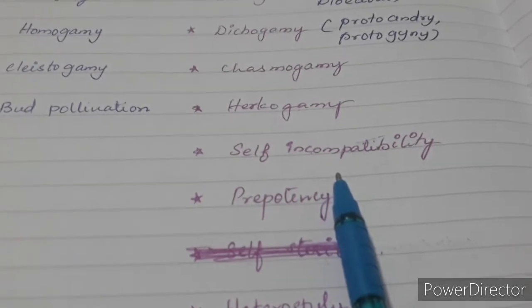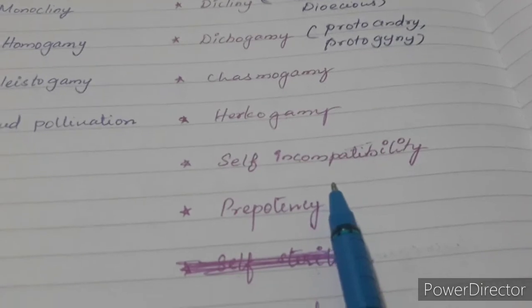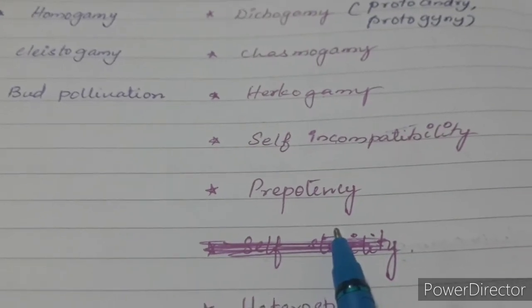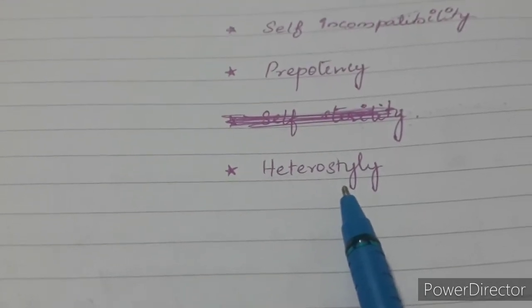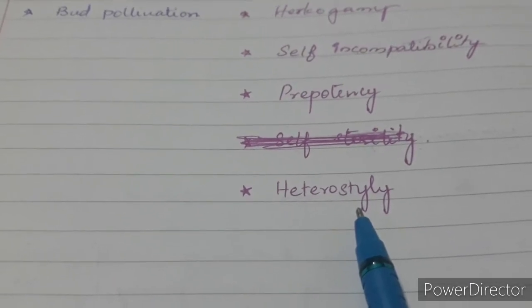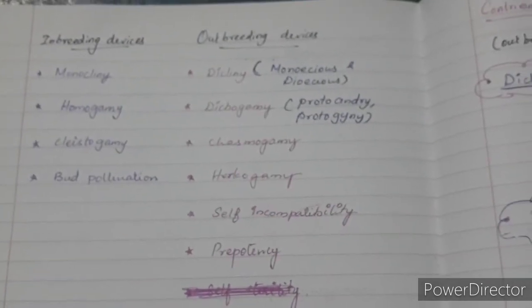Self-incompatibility is a genetic mechanism which doesn't allow the self pollen to germinate, or pollen tube formation is stopped at a point. Prepotency is the capability of other pollen to grow rapidly on the stigma rather than the self pollen. And heterostyly is presence of different lengths of style with respect to anther in different flowers. So the anther and style of the same length can bring about successful fertilization. So this is an overall view of inbreeding and outbreeding devices.